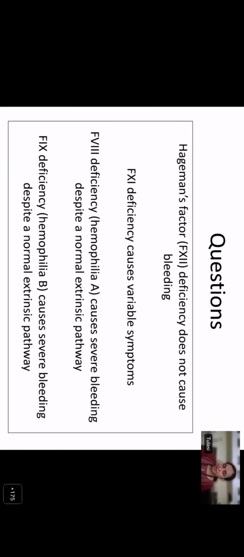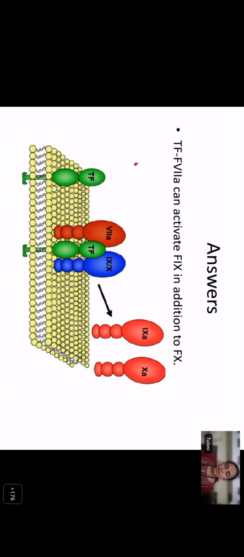So the answers started coming. First it was found that when there was exposure of tissue factor, the tissue factor activates factor 7 and forms a complex. This complex is able to activate not only factor 10, which gets activated to form 10A, but also factor 9. Thereby we see that factor 9 can be activated with the help of the tissue factor-7 complex without the help of factor 12 or factor 11.